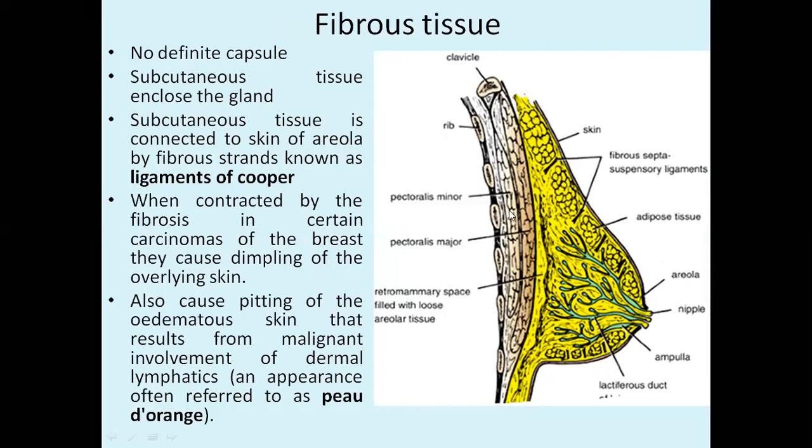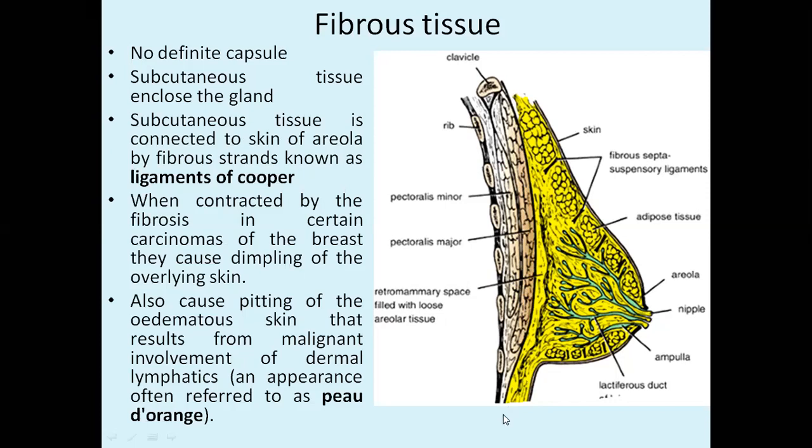It is present within the superficial fascia just below the skin, subcutaneously. The subcutaneous tissue is connected to the skin, and around the nipple is a thin skin called the areola. There you will see fibrous strands, which we will see in dissection when we cut, and these strands are the ligaments of Cooper, or suspensory ligaments.